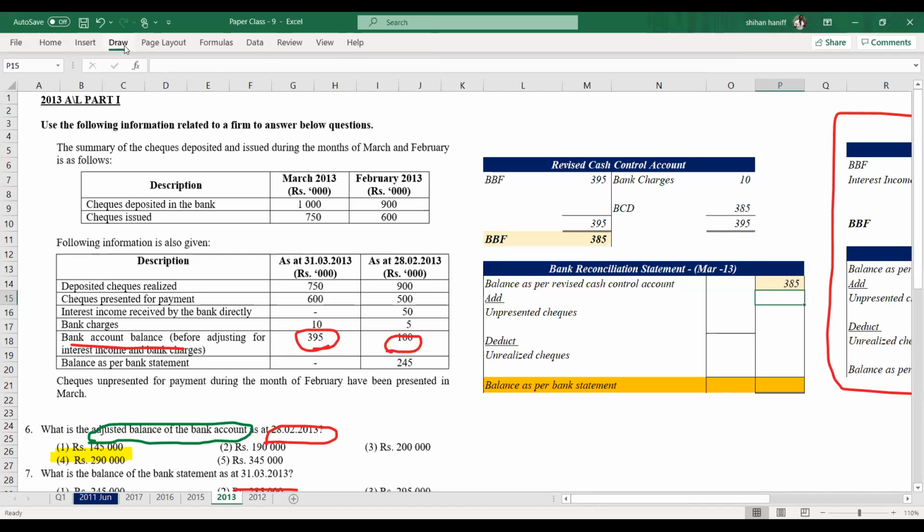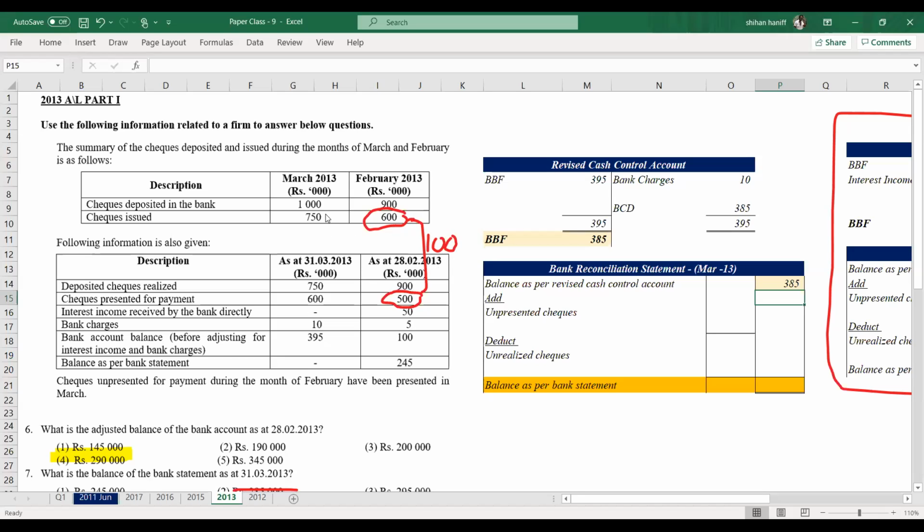Now, carefully listen this. In February, we have issued checks 600 and only 500 was presented in February. That means February there is an unpresented check of 100.